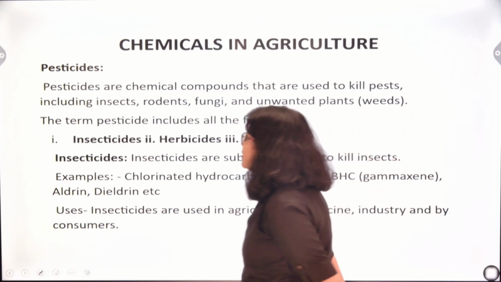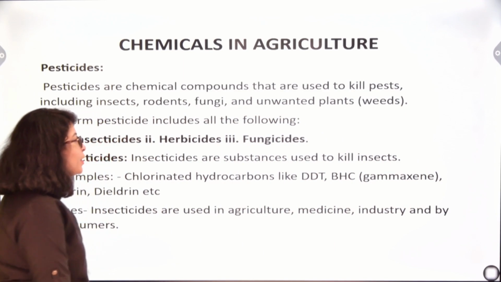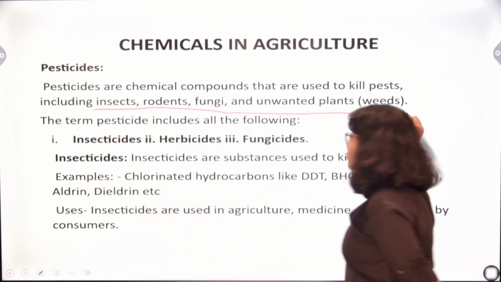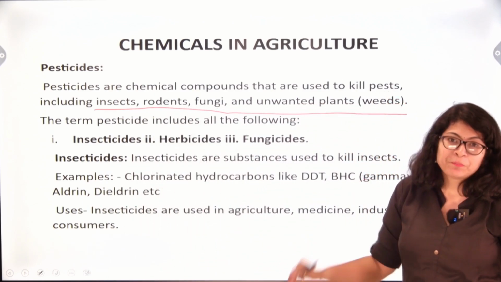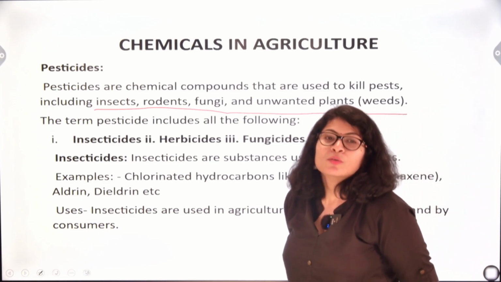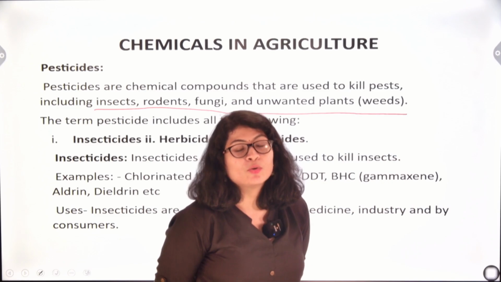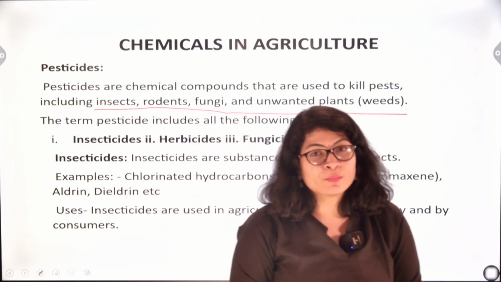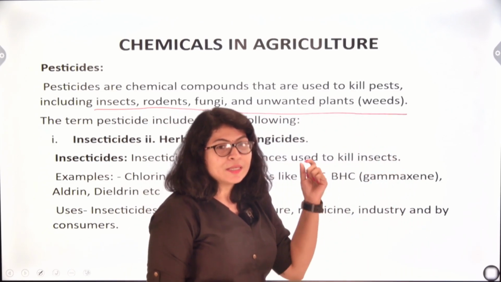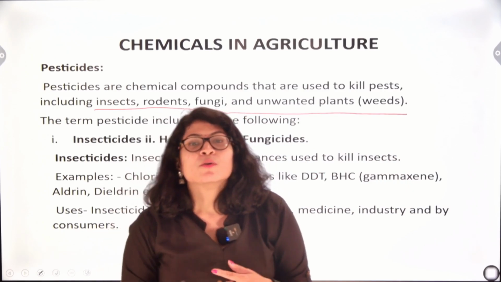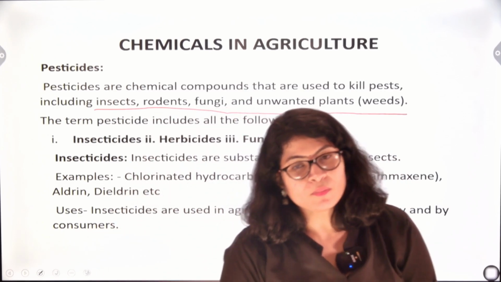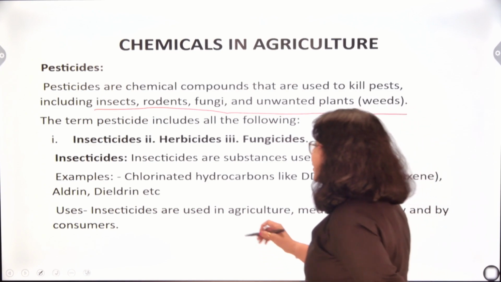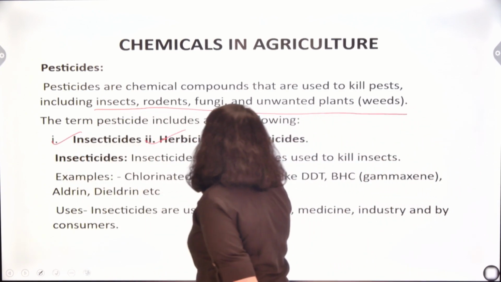What are pesticides? Pesticides are chemical compounds that are used to kill pests including insects, rodents, fungi and unwanted plants which we call weeds. Pests are any unwanted substances which particularly harm our crops. Pests are classified as insects, rodents like rats, fungi and unwanted plants, and the unwanted plants are called weeds. The term pesticides includes insecticides, herbicides and fungicides.